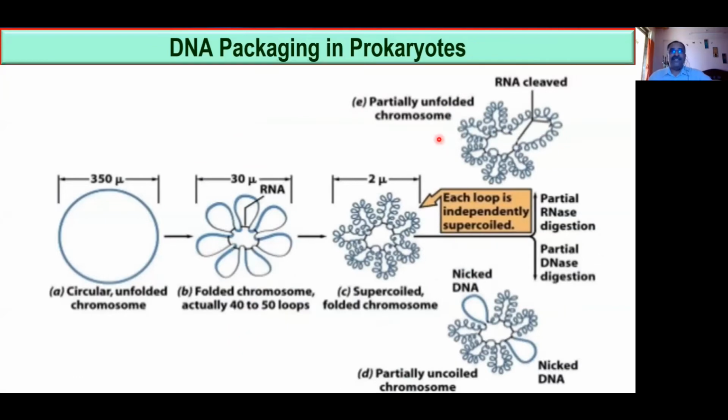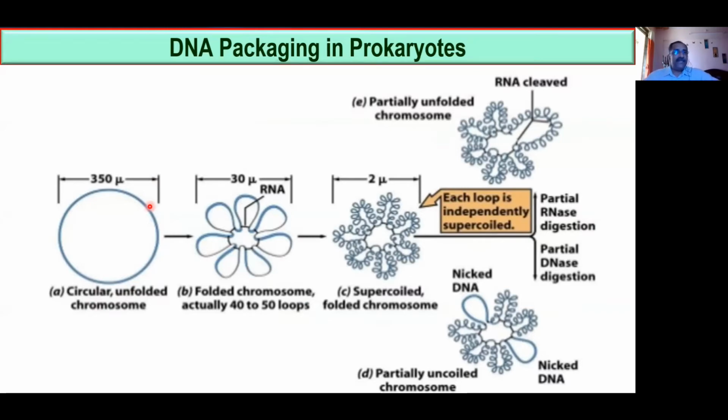Now you just look at this picture. This is the original diagram of the chromosome. See here, circular and unfolded chromosome. If you unfold the chromosome, the normal shape is like this, such a large one. What is the size? It is written there in a measurement, 350 μ.